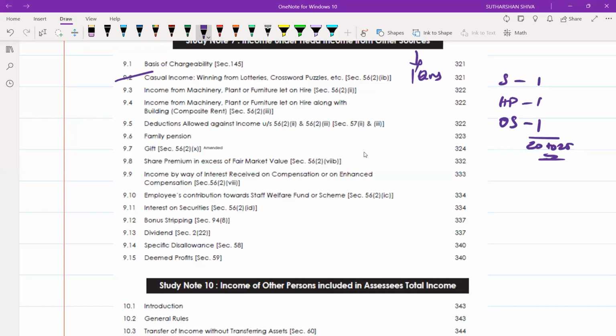Read everything from IFOS. The order I will tell: casual income, crossword puzzle. Then these 2 will be the second order.